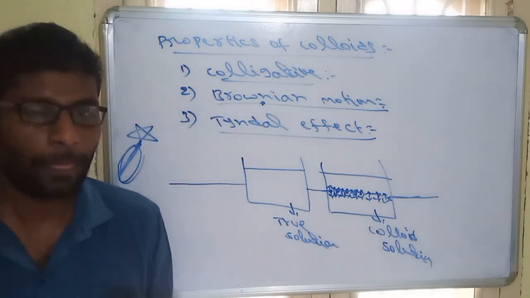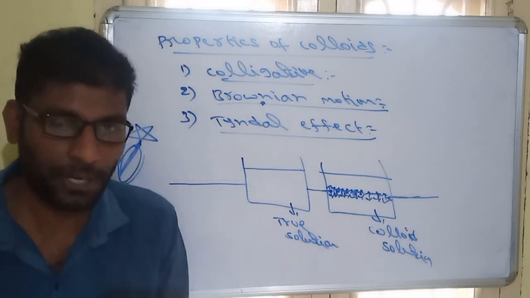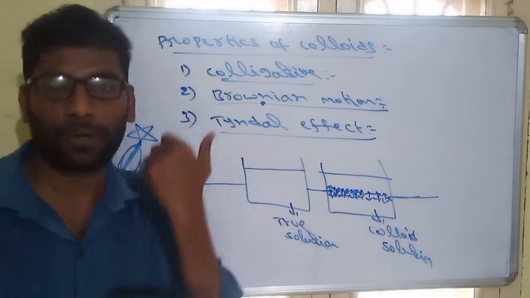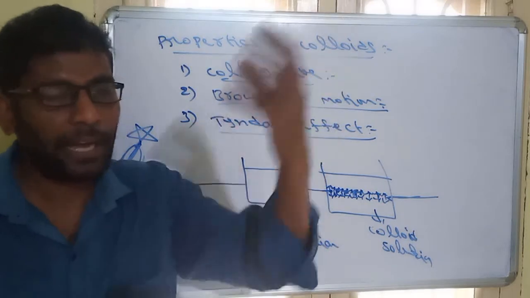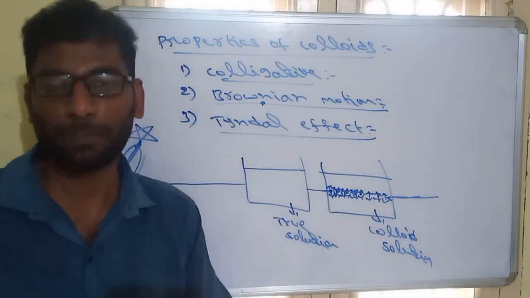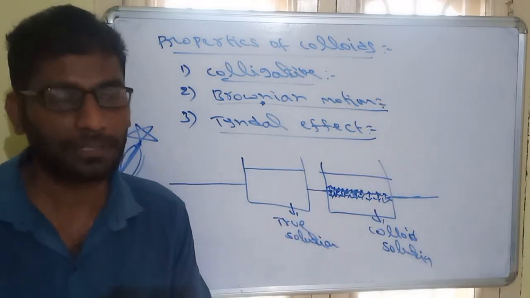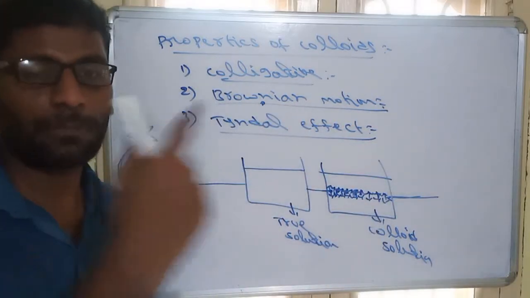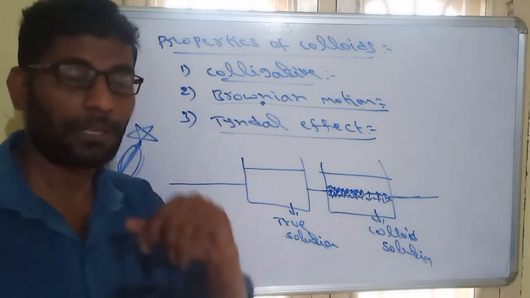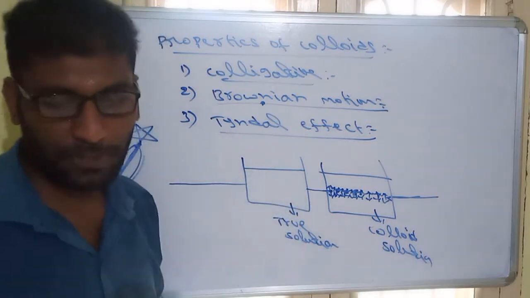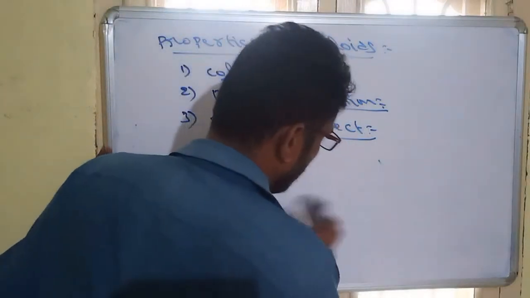For the best example, we cannot see air because air is a homogeneous mixture. It is a solution. But we can see smoke because smoke is a colloid. That colloid scatters the light, and that scattered light is visible to us. So that's why we can watch smoke, but we cannot watch air. That is the main reason. Air is homogeneous, whereas smoke is heterogeneous. Smoke is also a gas, but a colloidal gas. That's why it is visible to us. So the Tyndall effect is scattering of light by the mixed particles.